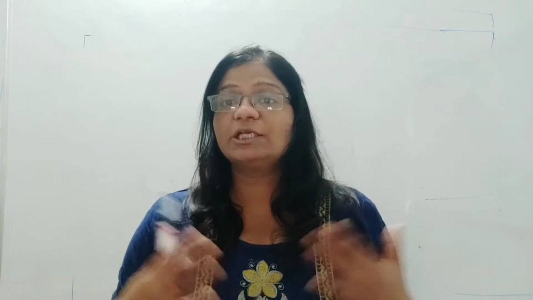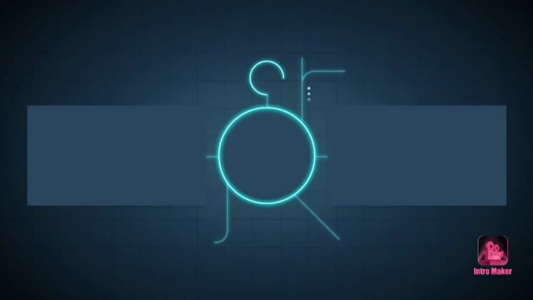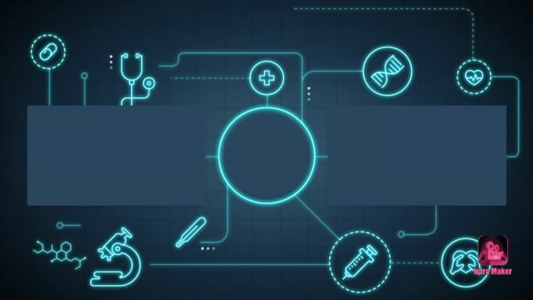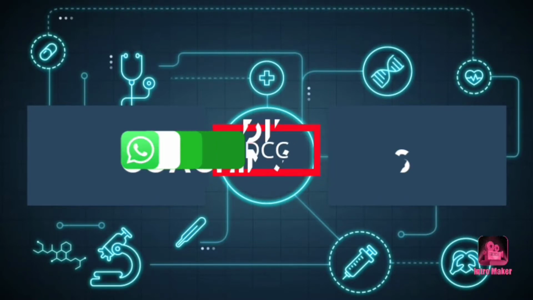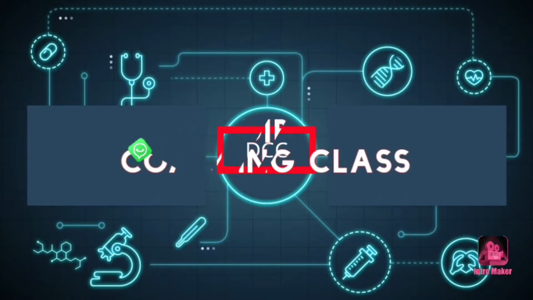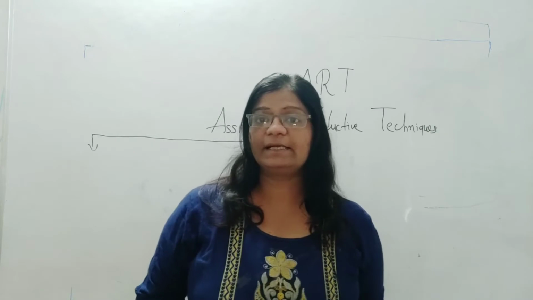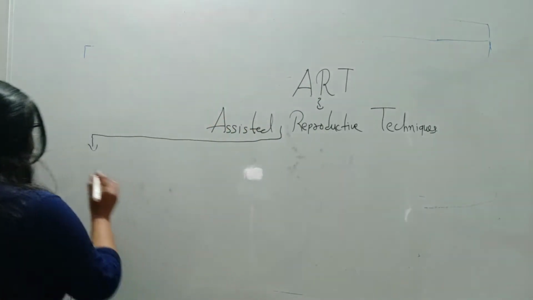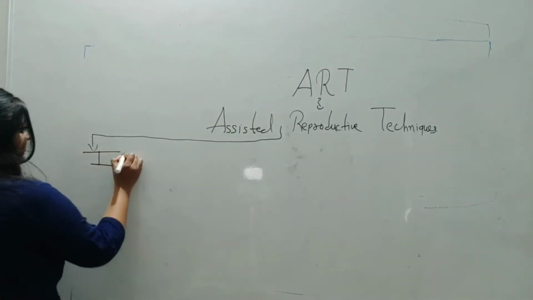In today's topic, we are going to discuss solutions related to infertility. Last time we had talked about infertility. Today we will talk about the solutions which are helpful for couples who are suffering from infertility. We will discuss the different ART methods, and the first method we are going to discuss is IVF.